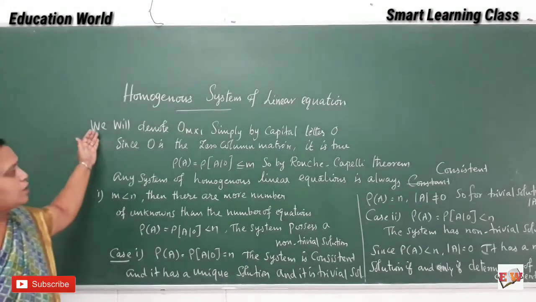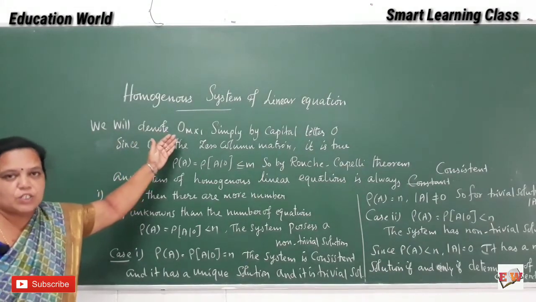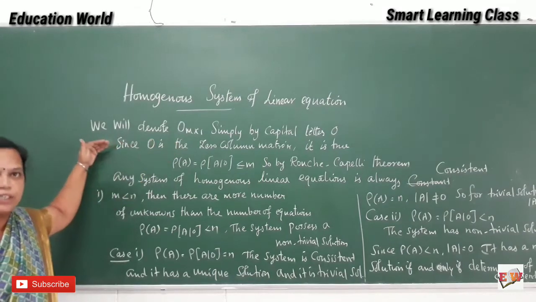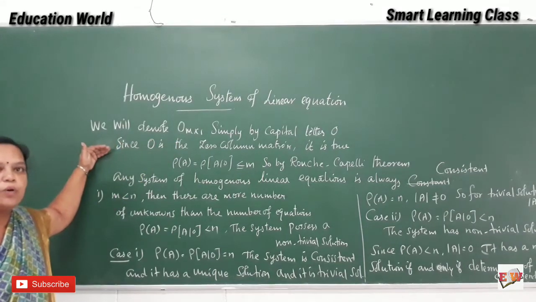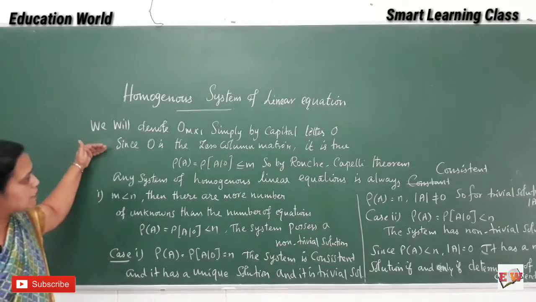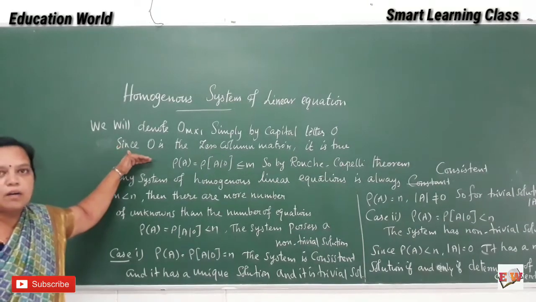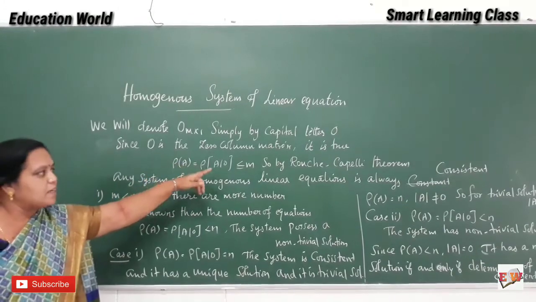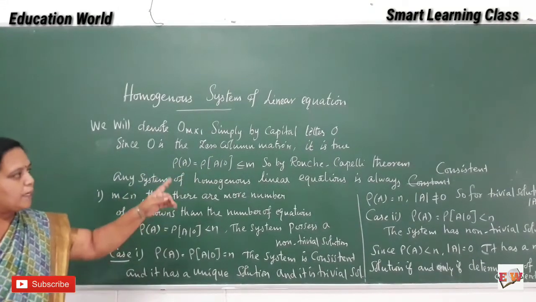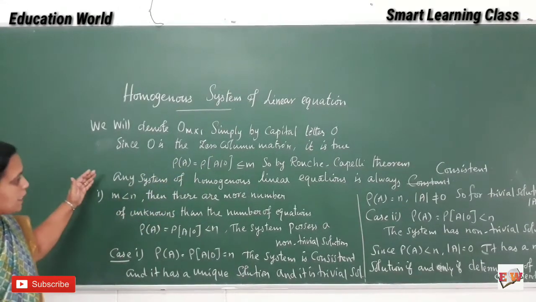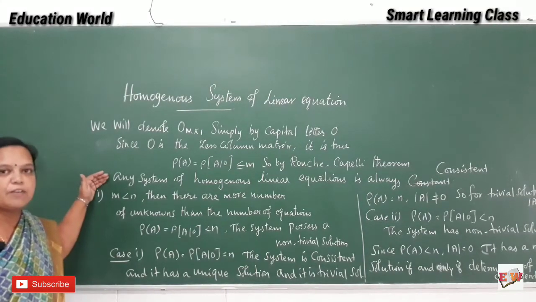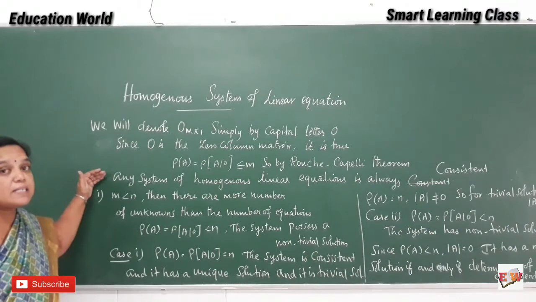Now we denote it by capital O, not 0, because by the capital letter we are denoting that zero column matrix. This is true since the rank of the coefficient matrix is equal to the rank of the augmented matrix, which is less than or equal to m, by the Rouche-Capelli theorem. By this theorem, any system of homogeneous linear equations is always consistent.